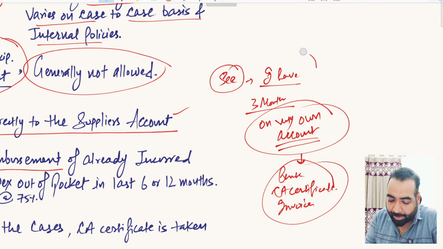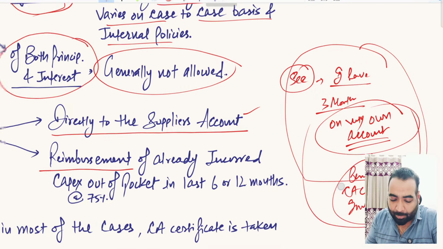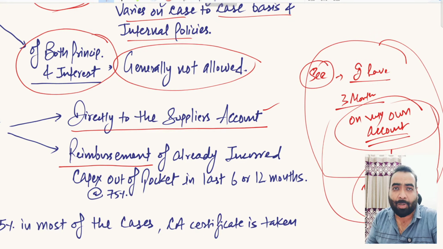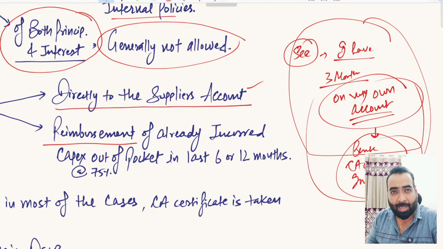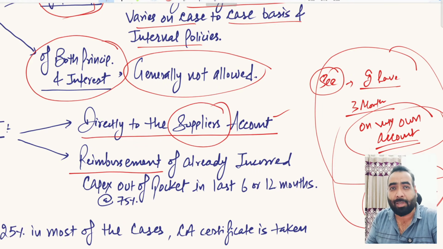So after satisfying, the banks will reimburse the amount to your account. The bankers will say, okay, we are overall comfortable on your profile. You have bought the machinery. We have taken the proof. You have made the payment to the suppliers. Now we don't have any option to make the payment to the supplier's account directly. So we can reimburse the amount into your account, right? So this option is also available in the market.